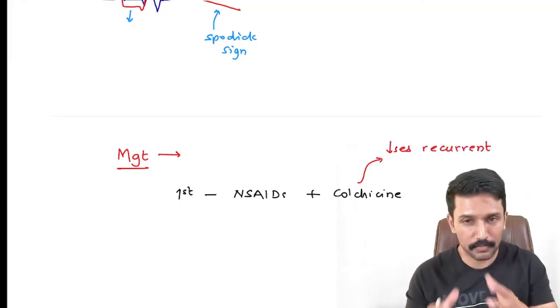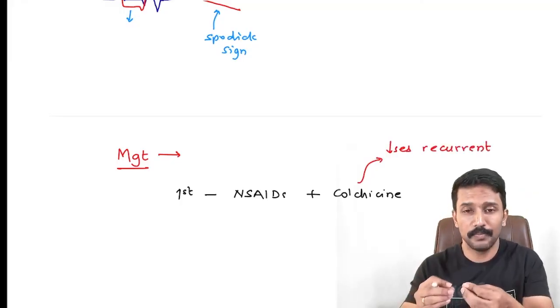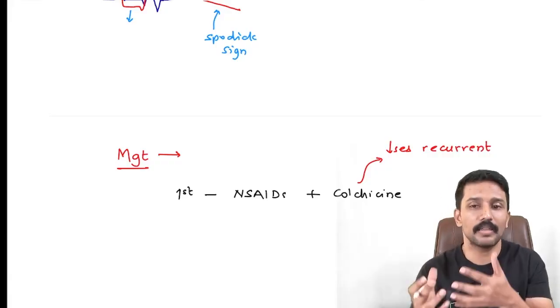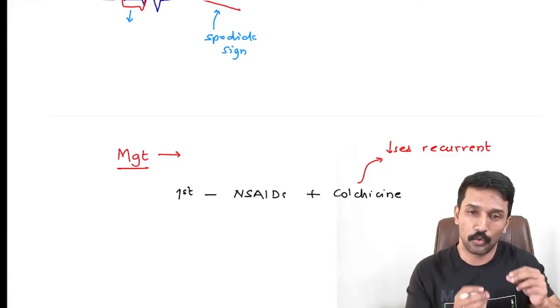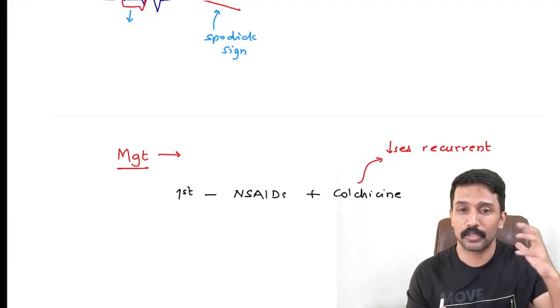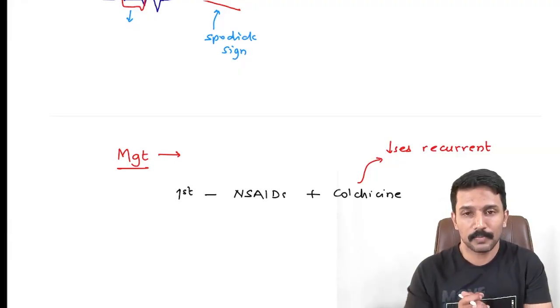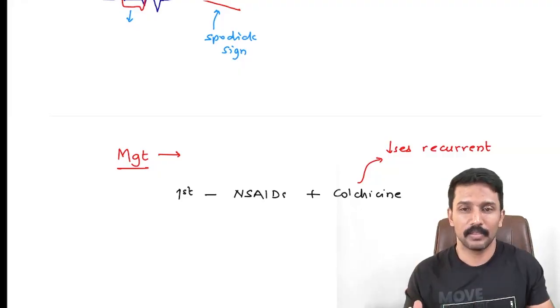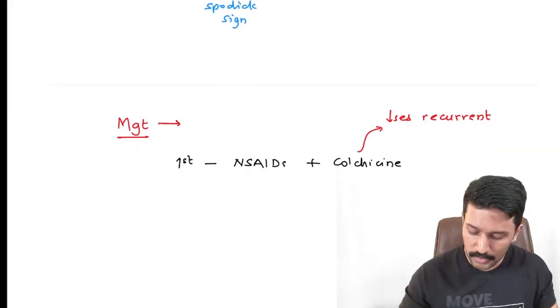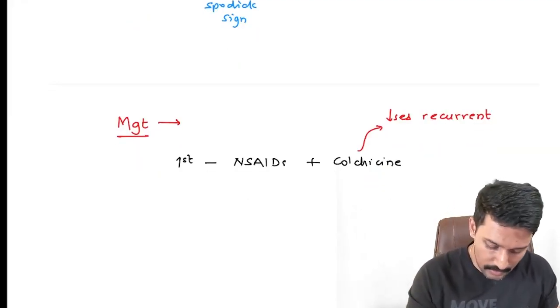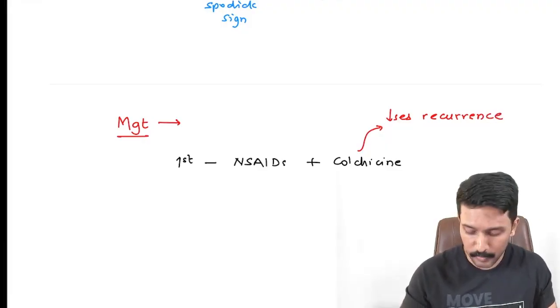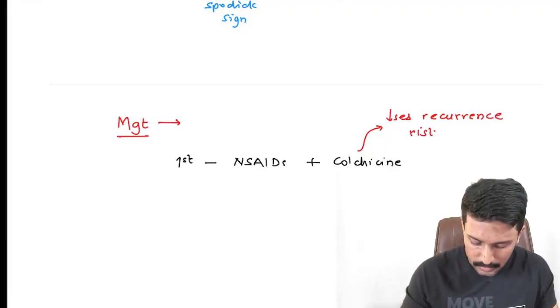If you use colchicine when pericarditis happens the first time, the chance of pericarditis recurring is less. If I try to get the control only with NSAIDs, first of all, I need high dose, side effect risk, bleeding risk, because NSAIDs inhibit platelet function, and the chance of recurrence after the recovery is high. So colchicine, apart from exerting anti-inflammatory properties, decreases recurrence risk.